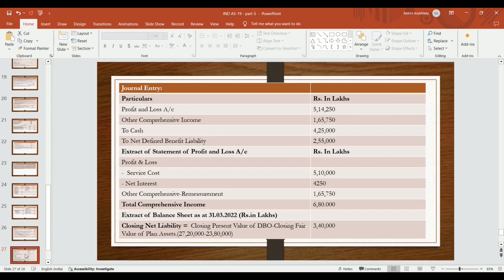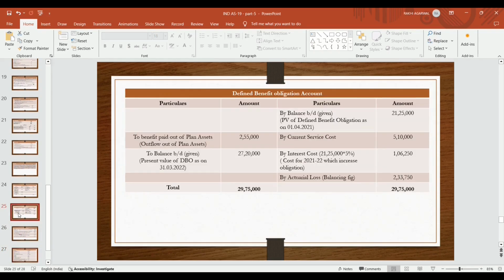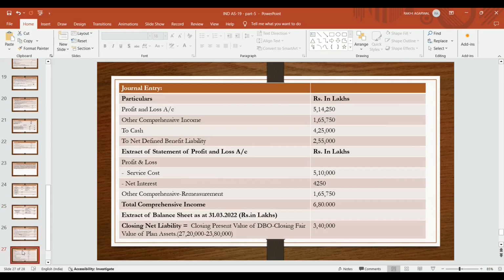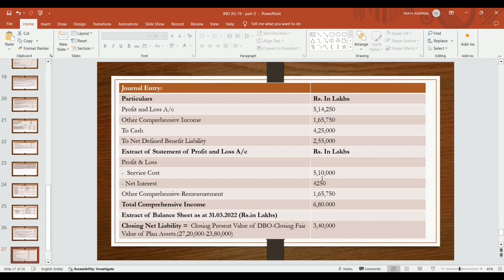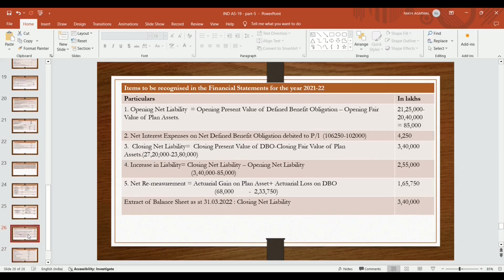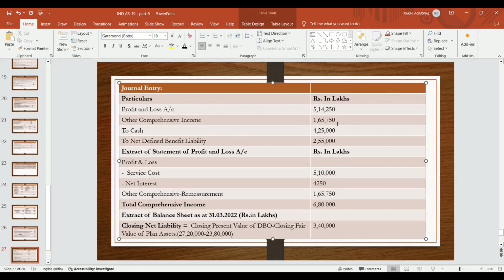In profit and loss account, what amount is to be given? The service cost which is given in the question, that is current service cost becomes 5,10,000. Net interest 4,250. So 5,10,000 plus 4,250, so both will go in PL. Other comprehensive income 1,65,750. Actuarial loss on defined obligation, it is debited in other comprehensive income.